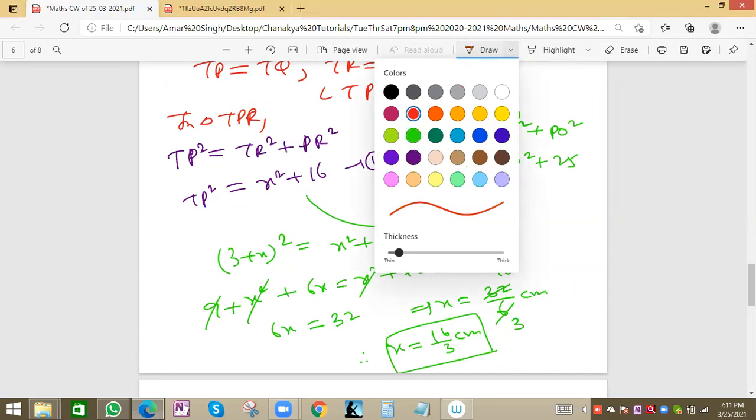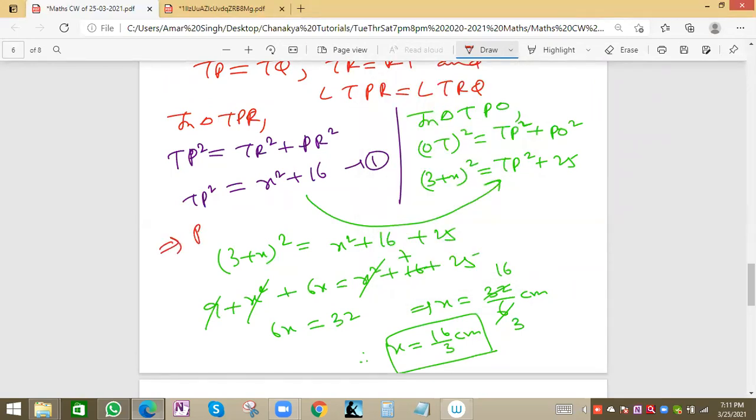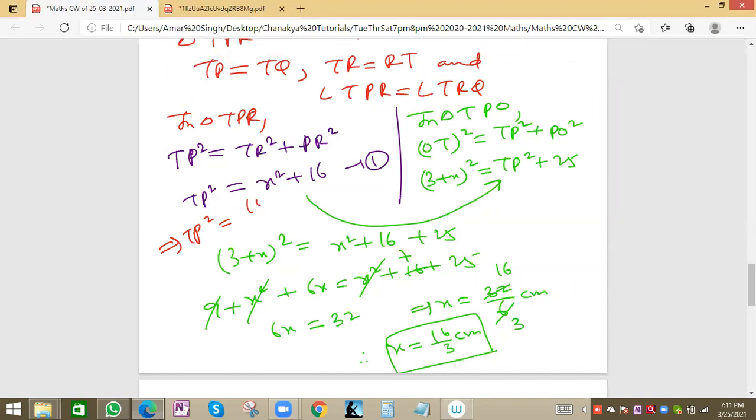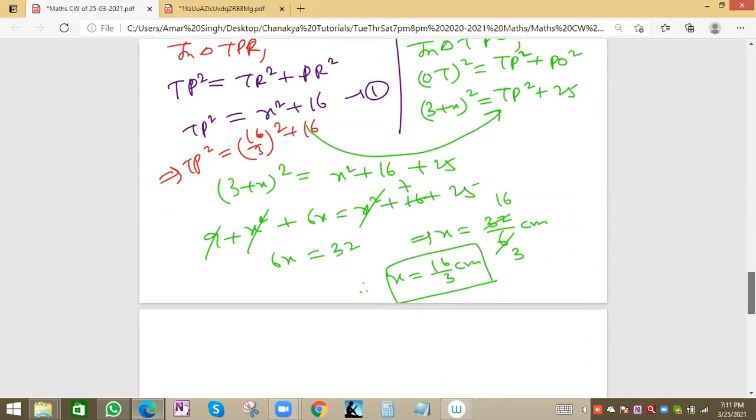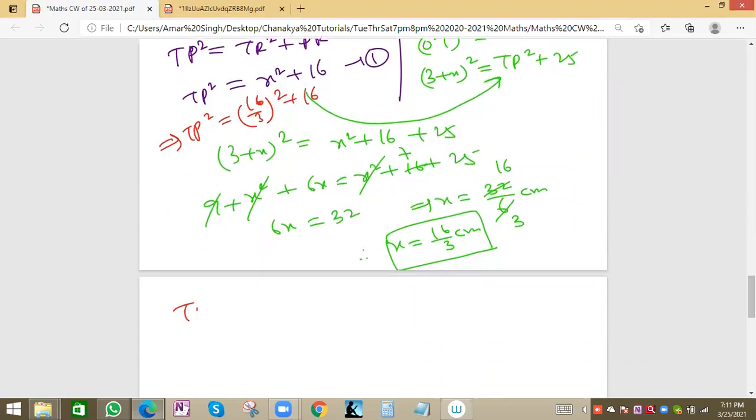So TP we can find by putting the x value in TP square. So 16 by 3 whole square plus 16. So what will be the value? TP square will be equal to, from here we can find TP square: 16 square is 256 by 3 square 9, plus 16. So we can take 9 as the LCM.